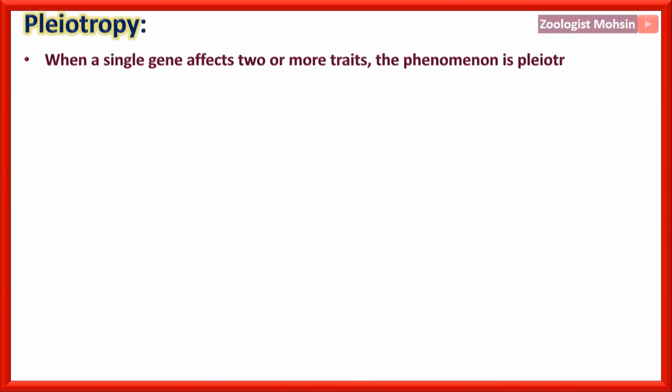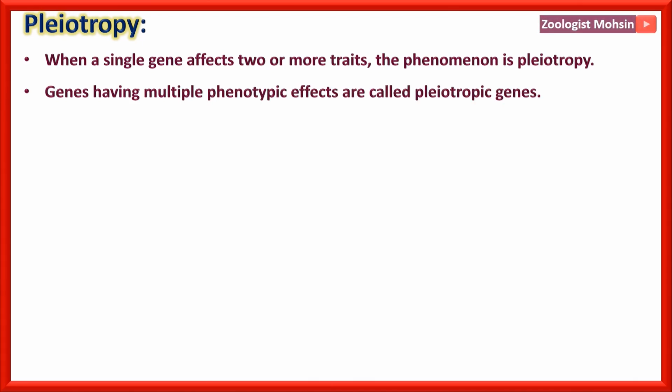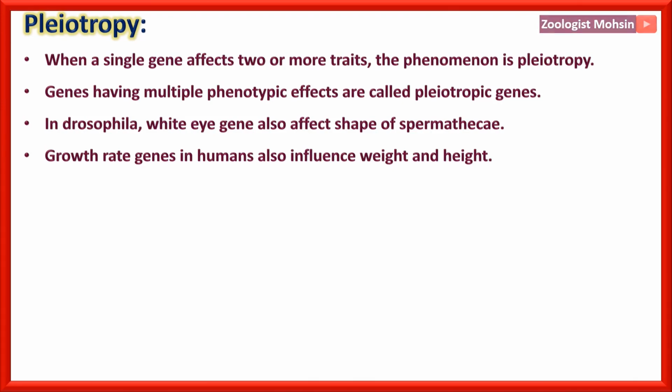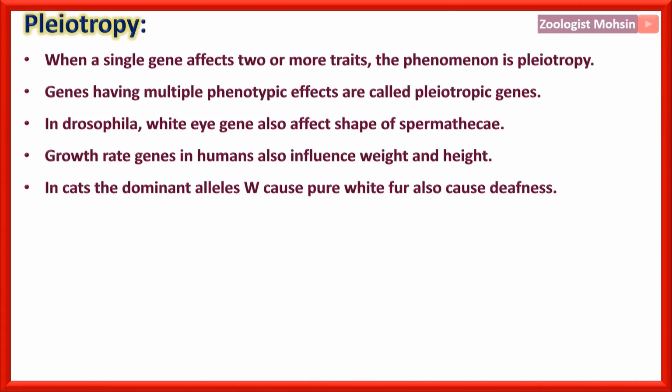Pleiotropy. When a single gene affects two or more traits, single gene, multiple players, the phenomenon is pleiotropy. Genes having multiple phenotypic effects are called pleiotropic genes. In Drosophila, white eye gene also affects shape of spermatheca or sperm storing organ. Growth rate genes in humans also influence weight and height. In cats, the dominant allele W causes pure white fur, also causes deafness.